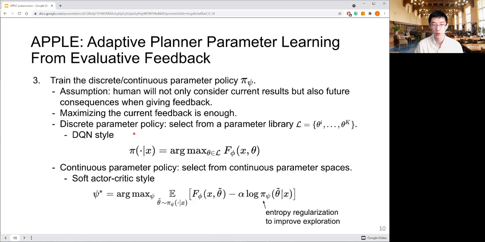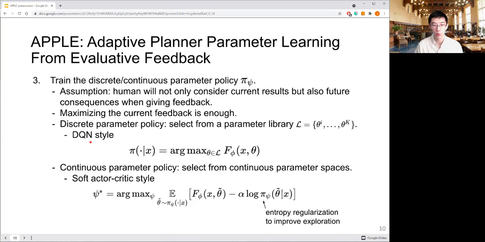So given that, here we show how to train a discrete or continuous parameter policy. The discrete parameter policy has a set of parameters it can select from. For the continuous one, it doesn't have such candidates, but it will select from a parameter space.